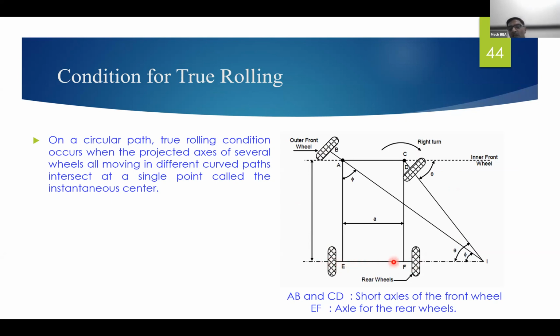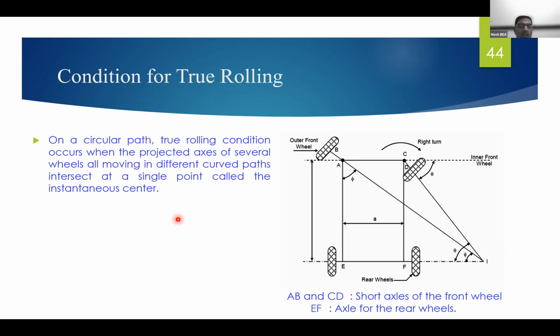If we project one line like this, and in the same way project one line through AB as well as through CD, all these lines will intersect at one point, that is point I, known as the instantaneous center.